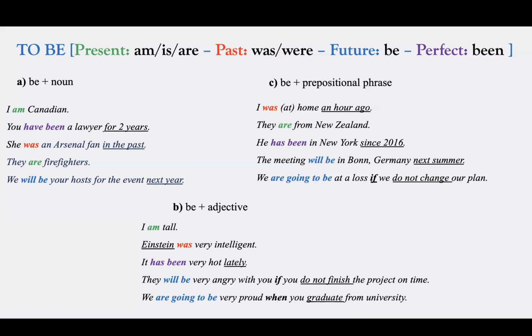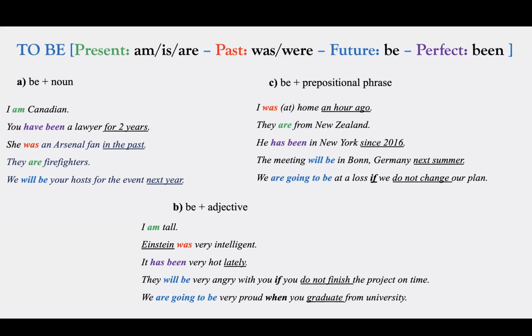Again, we have a preposition here, in Bonn. And in the previous one, we had in New York. And in the second one, we had from New Zealand. All these make these words and phrases prepositional phrases because they start with a preposition, like at, from, in.